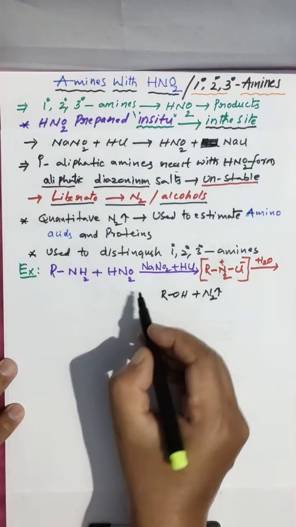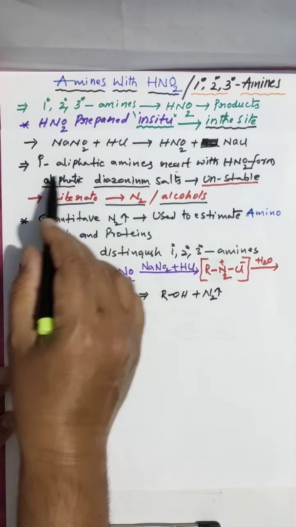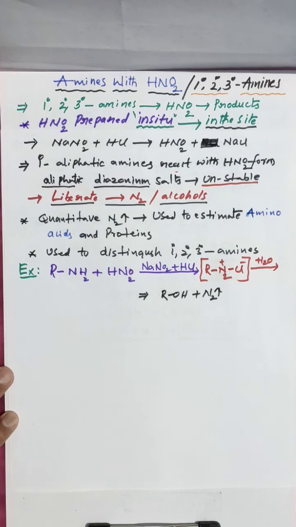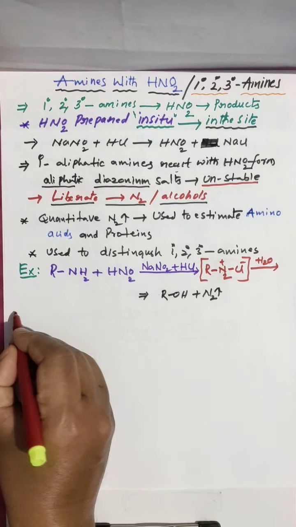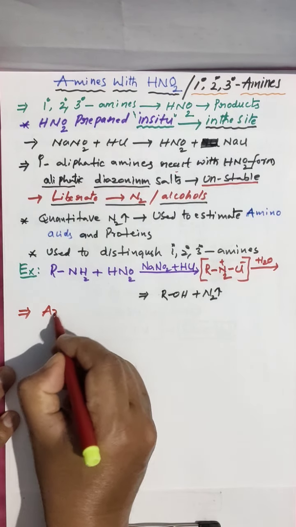This is with 1 degree aliphatic amine. Clear? Like this you can go for aromatic amines also. So this time I am now taking aromatic amines.